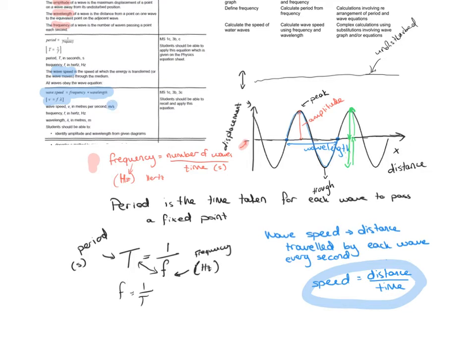Frequency is represented by f, which is measured in hertz, so that's the unit. And wavelength is represented by the Greek letter lambda. You will probably see me writing lambda a bit differently sometimes. It's just a lowercase Greek letter, and it is measured in meters, because wavelength is a distance from one point of the wave to the other point. So that's very important. You should be able to identify amplitude and wavelength given certain diagrams, but I will also show you how to identify period or frequency from a different type of graph as well.